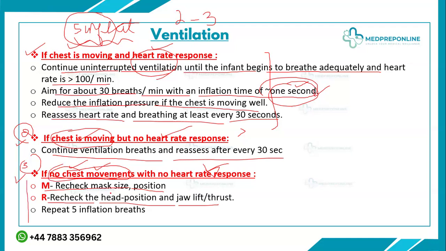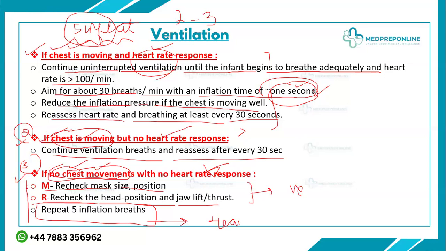We need to recheck the mask size and mask position, make sure there is no leaking of air and the seal is good, and recheck the head position, whether it is in the neutral position or not. If it is not, you need to do the chin lift and jaw thrust again to make a neutral position. After you have done these two things, you will repeat 5 inflation breaths. After giving these 5 inflation breaths, you will again check the chest movements and the heart rate. If you have gained chest movements after these two corrective steps, you will just continue giving ventilation breaths.